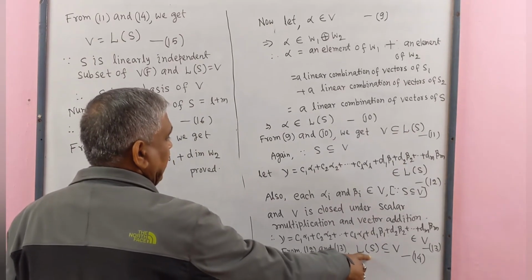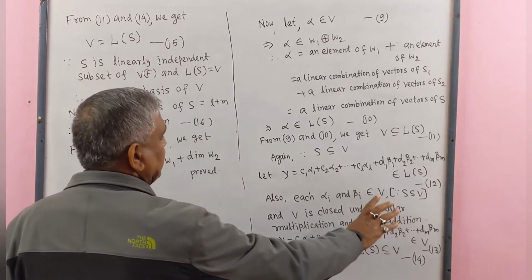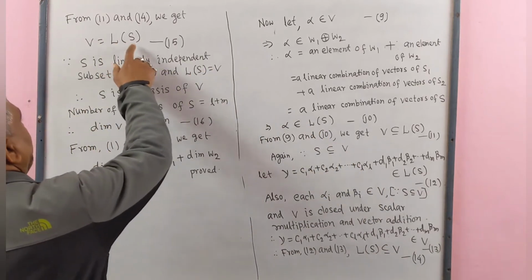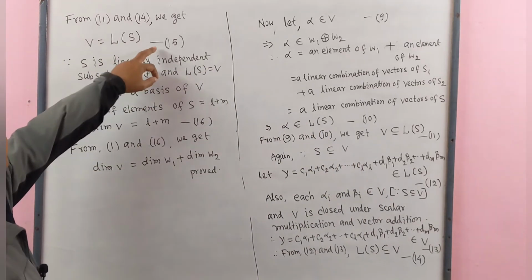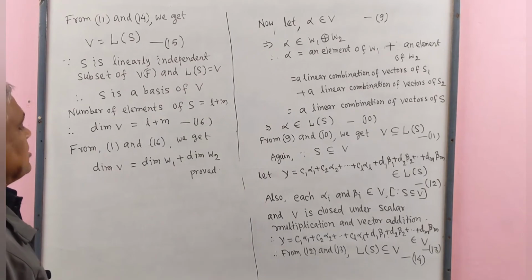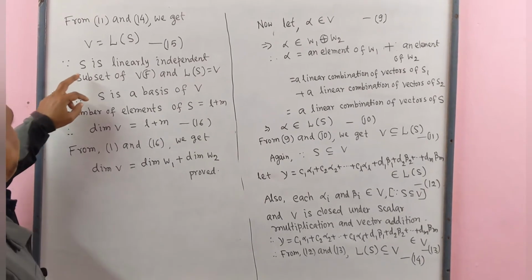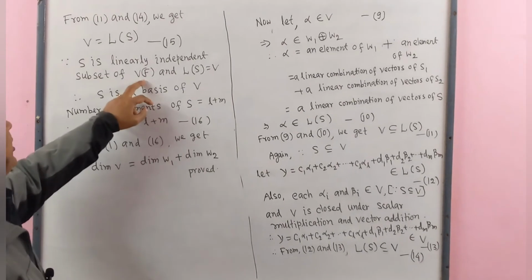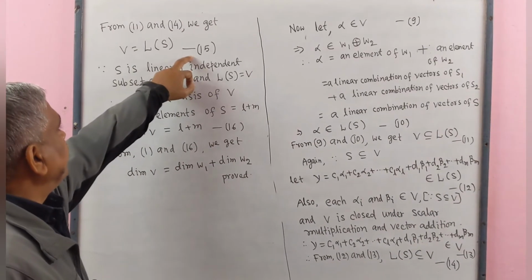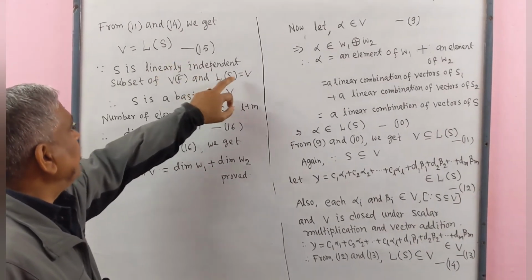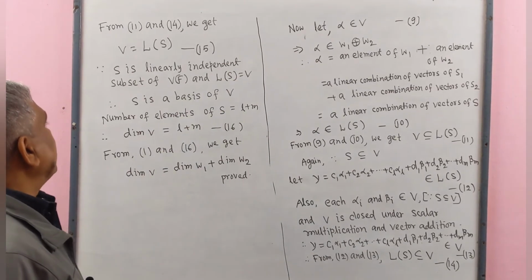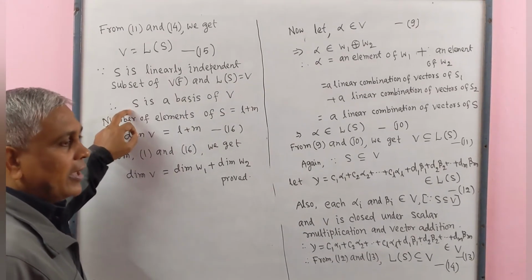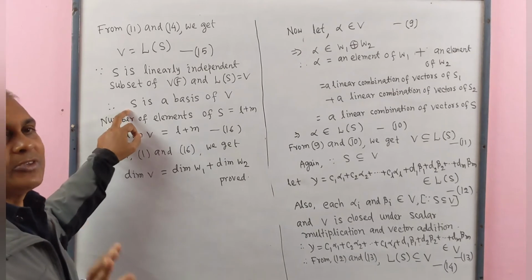From 14, LS is a subset of V. That means V equals LS. This is number 15. Since we have seen that S is a linearly independent subset of V, and from 15 we get that LS equals V, therefore S is the basis of vector space V.